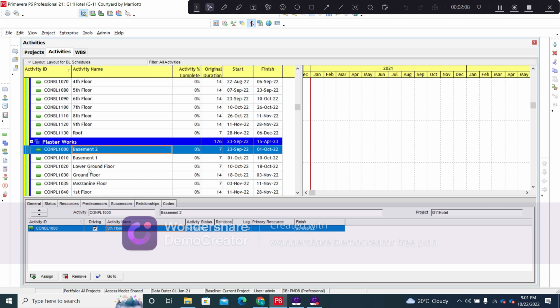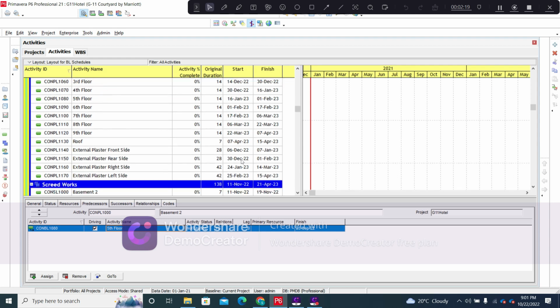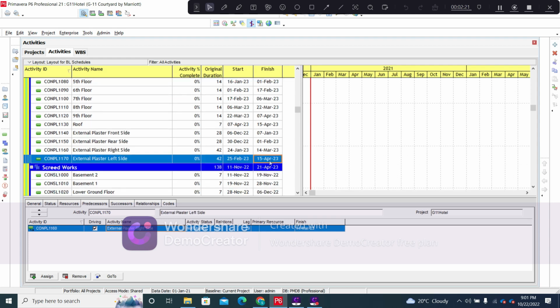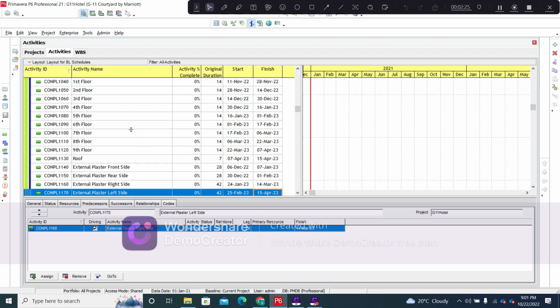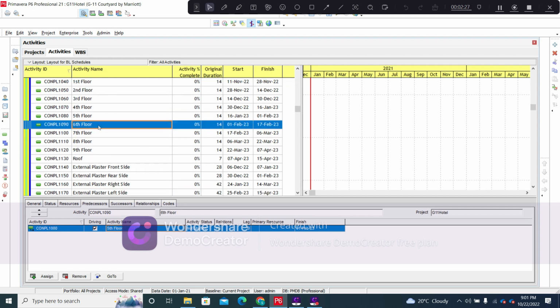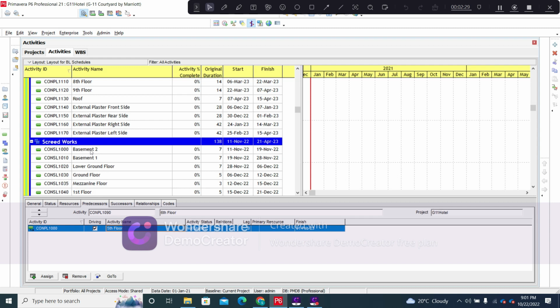Now the plaster works are connected with the block masonry activity once we reach the fifth floor, from basement to fifth floor. So we will be starting the plaster works on 23rd September 2022 and completing it by 15th April 2023 in a span of 176 days. Same procedure has been followed for the plaster works, and then we will initiate the screed works.